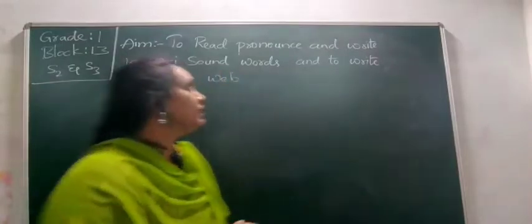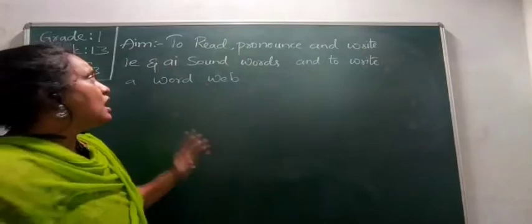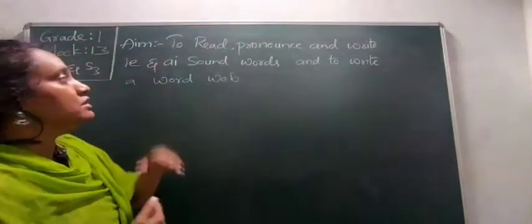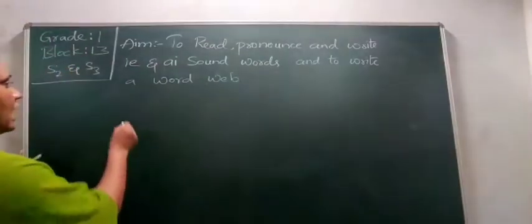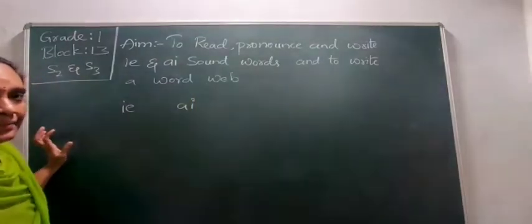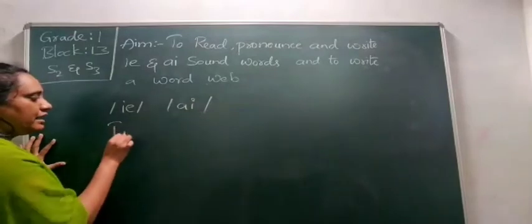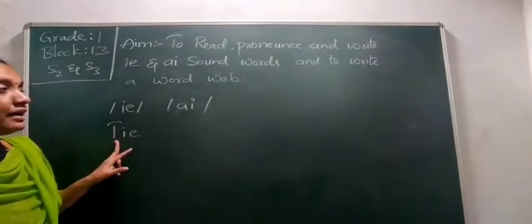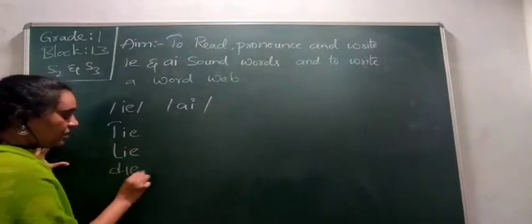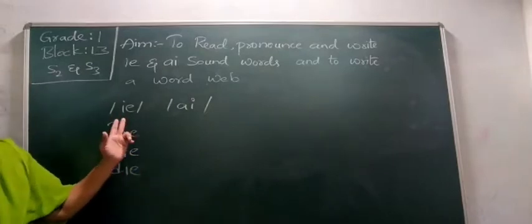So today our aim is to read, pronounce and write IE and AI sound words, and also to write a word web. So why we are going to write a word web and what are the sounds, let us see. So IE and AI, how are the words pronounced? If I take an example, tie, lie, die. If I take words like tie, lie, die, you see the IE sound here.